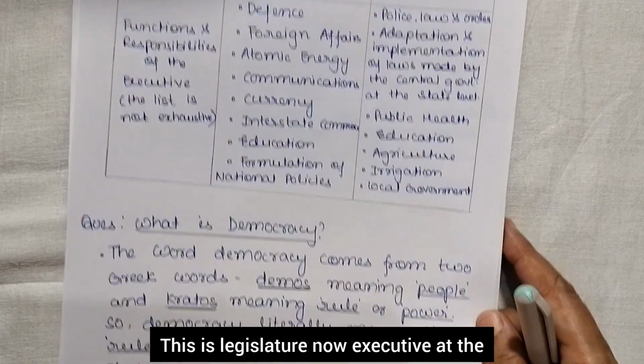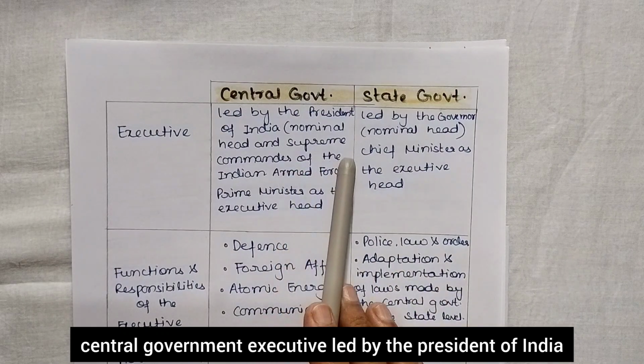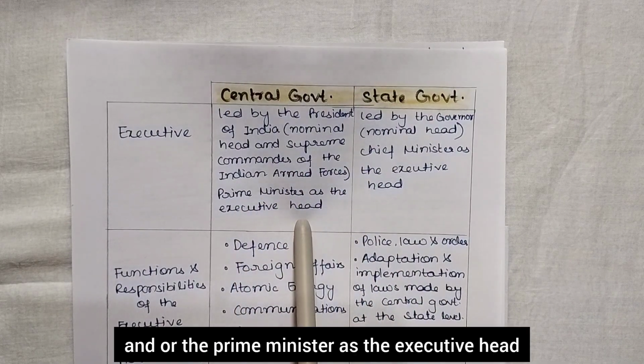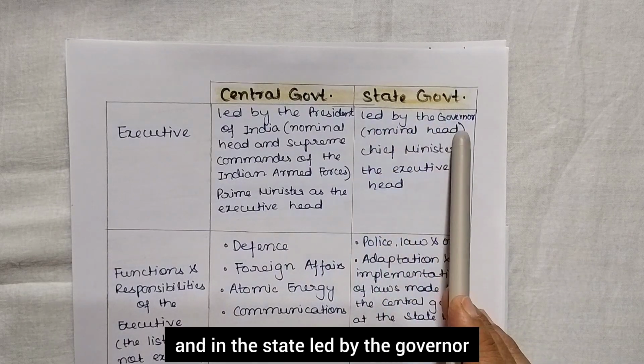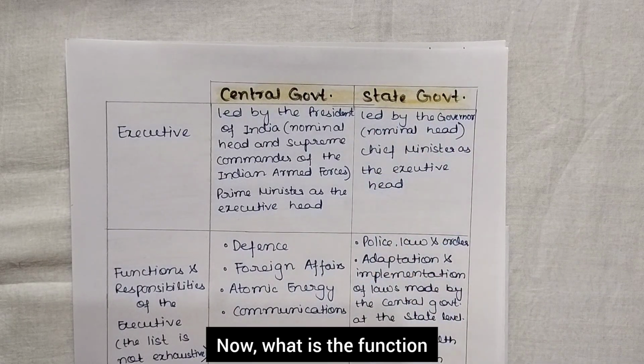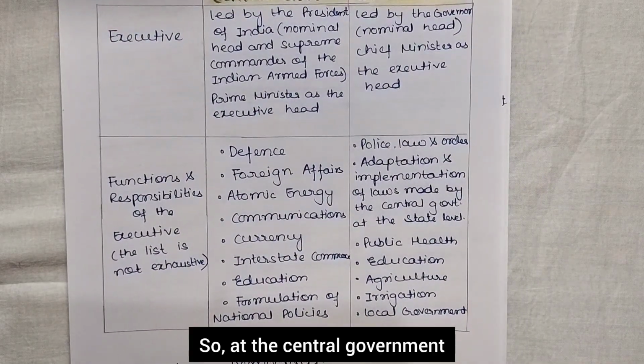Now the executive. At the central government, the executive is led by the President of India and the Prime Minister as the executive head, and in the state it is led by the Governor and Chief Minister as the executive head. Now what is the function and responsibility of the executive? Let us see.